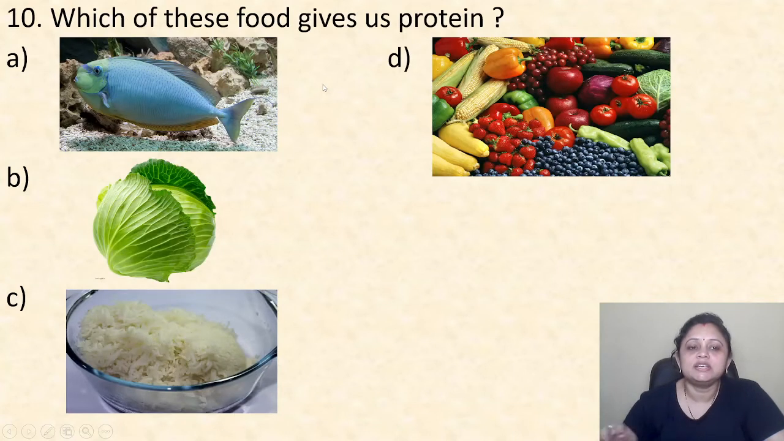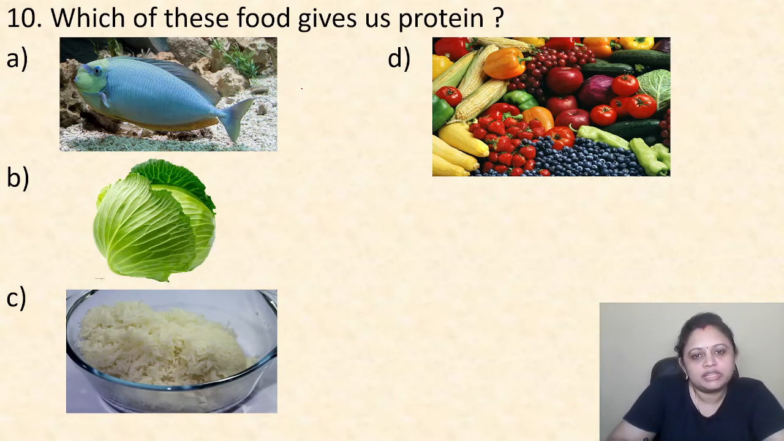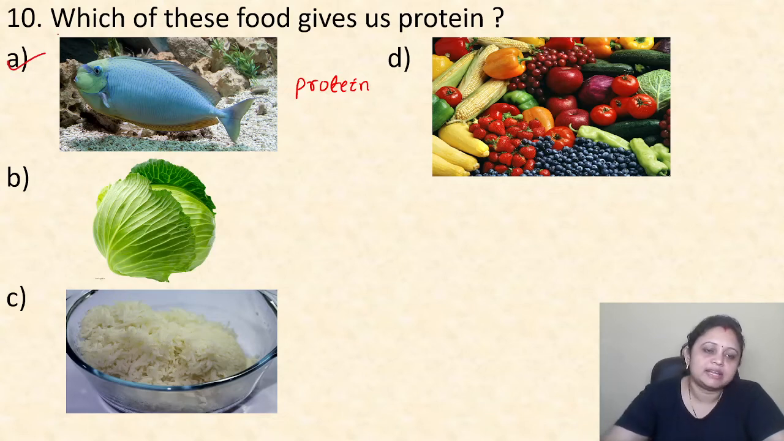Coming to the next question, which of these foods gives us protein? Option A, fish. Option B, cabbage. We can take it as vegetables. Option C, rice. Option D, fruits and vegetables. So, among these four, which food contains protein? Do you have any idea? If you know the answer, you can write in the comment box. So, this fish, it contains protein. Okay. So the correct answer is option A, that is fish.